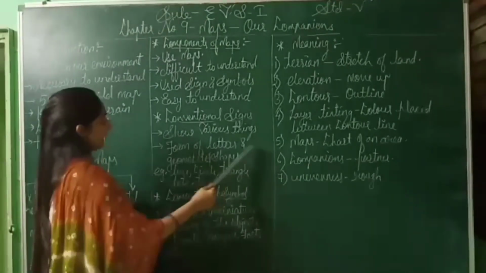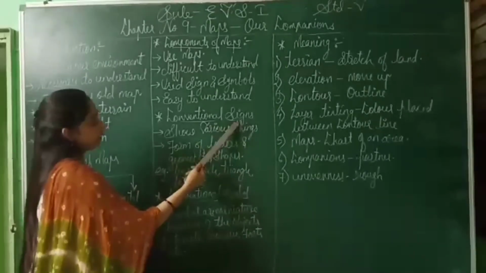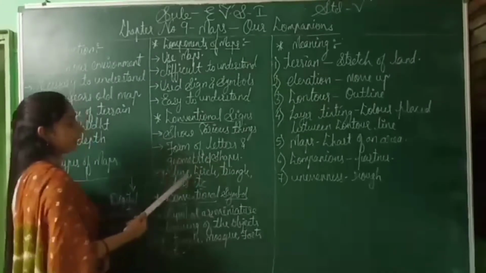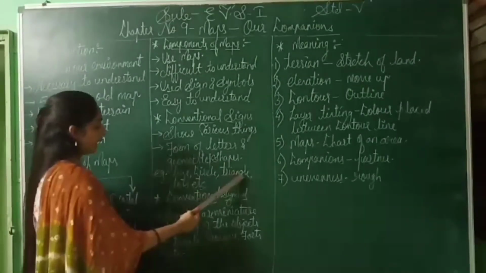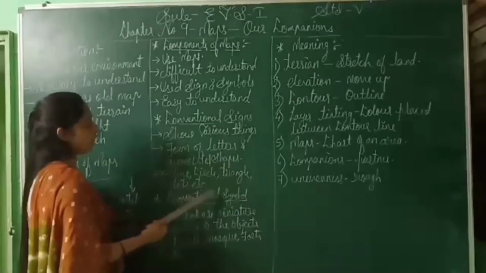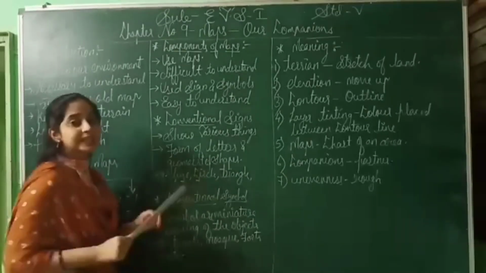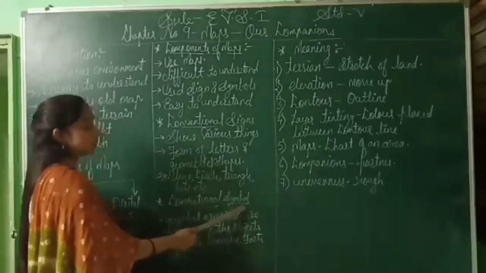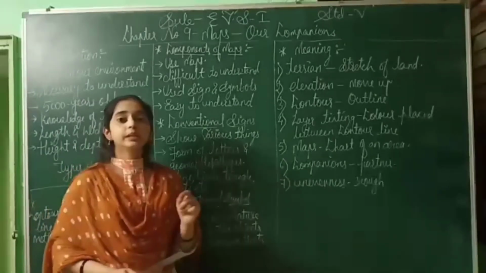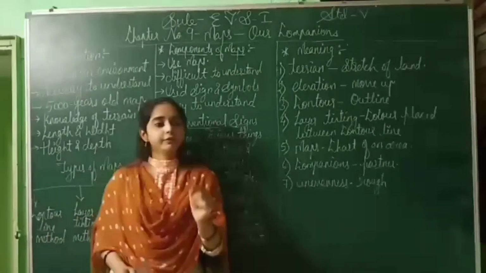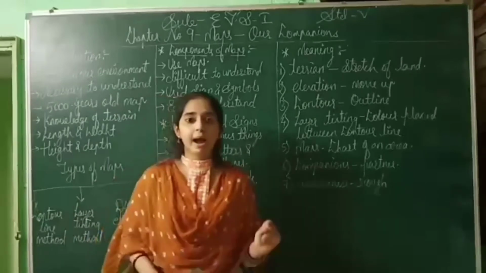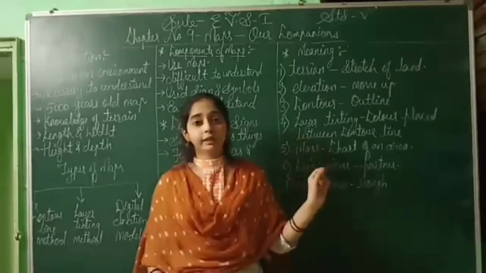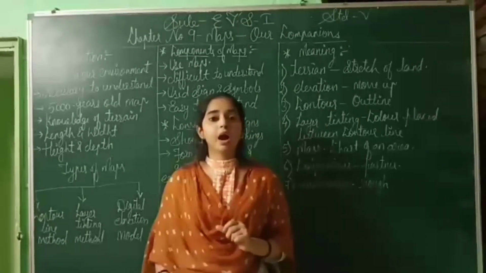Form of letters and geometrical shape. In signs, we use letters or geometrical shapes, for example, line, circle, triangle, dots, etc. These are some examples of signs in a map. Next is conventional symbol. In a map, we use symbols also. For example, if we are making a map of a farm, we use wheat. We are not writing the spelling of wheat, we are using a symbol of wheat.